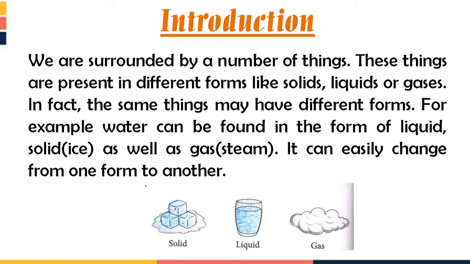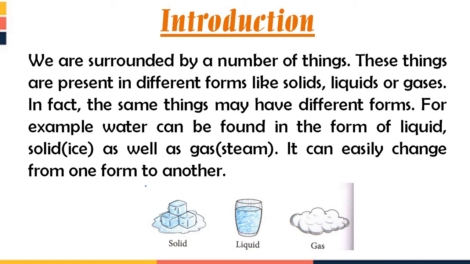For example, water can be found in the form of liquid, solid as well as gas. The best example to understand that the same things may have different forms is water, because it can be present in the liquid form, that is water which we drink. The same water can be converted into ice when you keep it in the freezer.